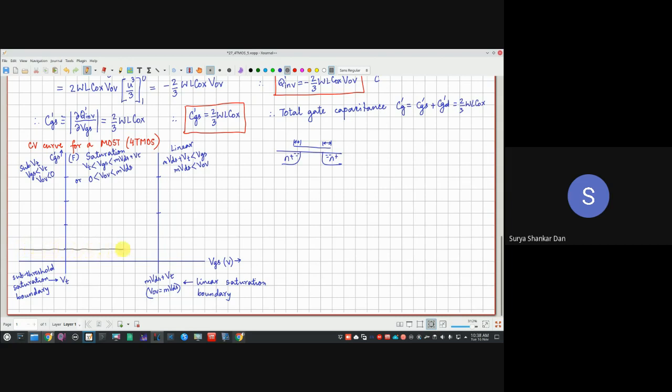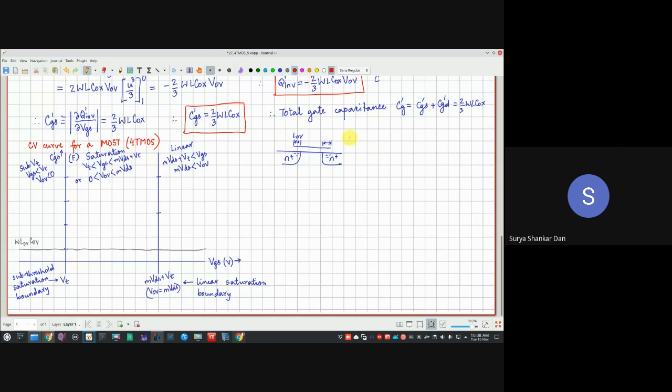The overlap capacitance is like the zero error, like the flat band voltage. So this is your W into LOV into COV. What is LOV? This is your LOV. That is the overlap capacitance.